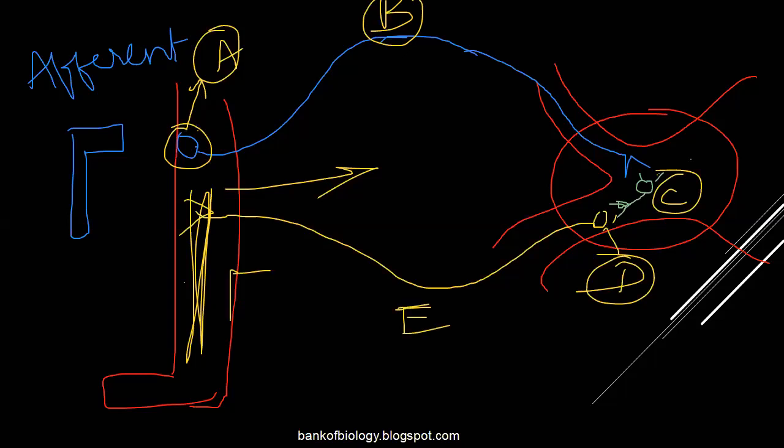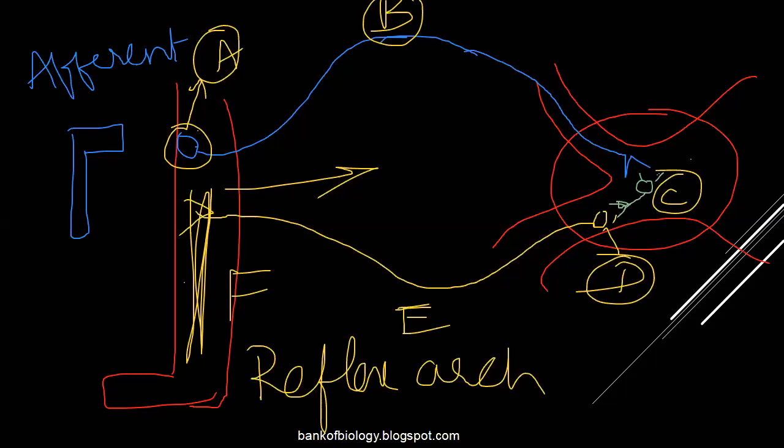Then the muscles. Very simple. Once you see that, it is easy to remember. What do you call this? Reflex arc. We call this the reflex reaction.